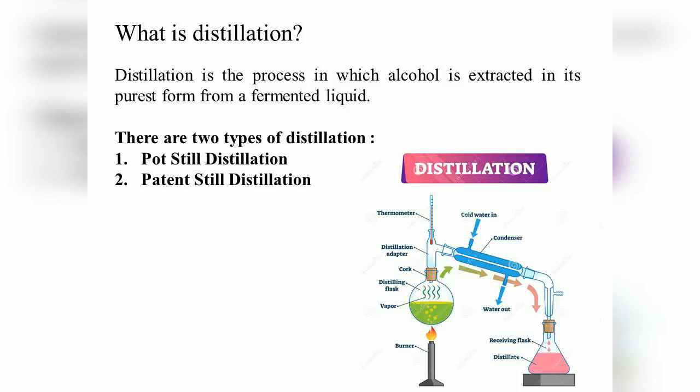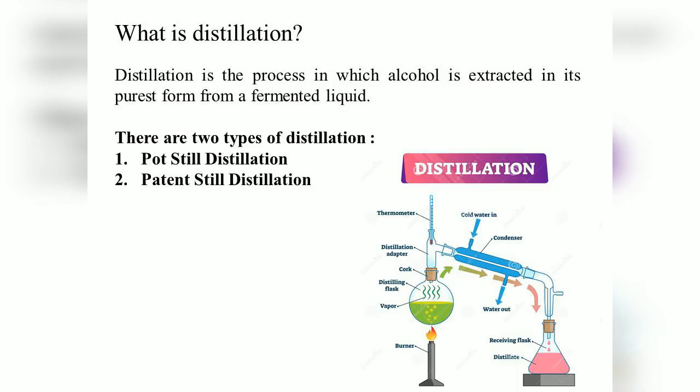As I mentioned to you, a fermented liquid will have alcohol, and the boiling point of alcohol is 78.4 degrees Celsius, and the boiling point of water is 100 degrees Celsius. So when the temperature reaches 78.4, it is kept constant at that point, wherein it's not allowed to increase.